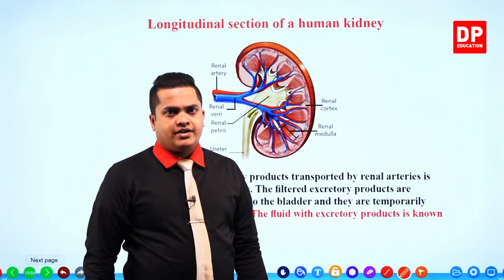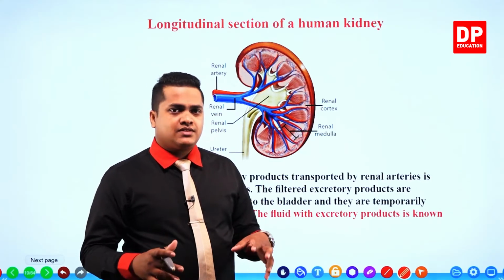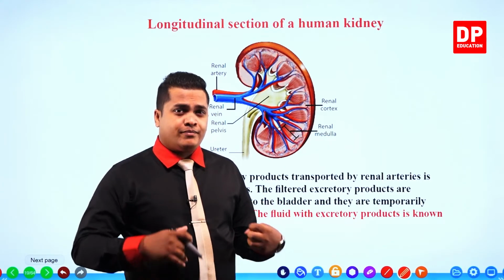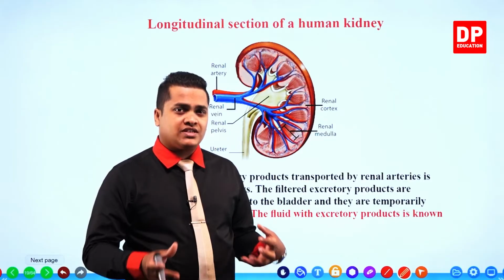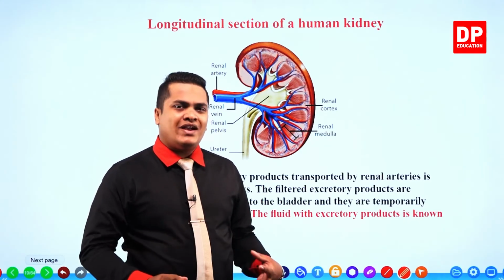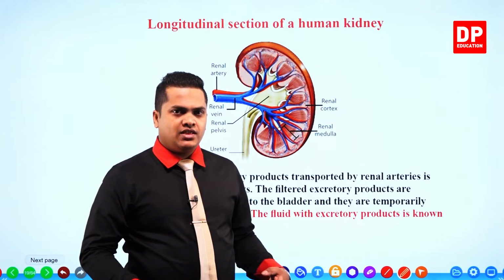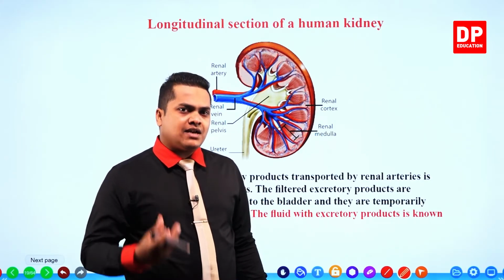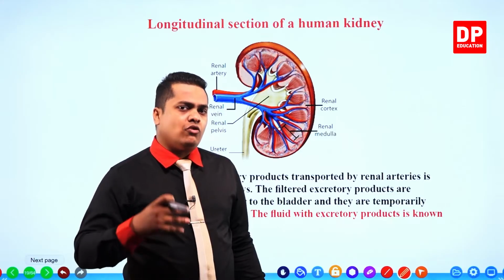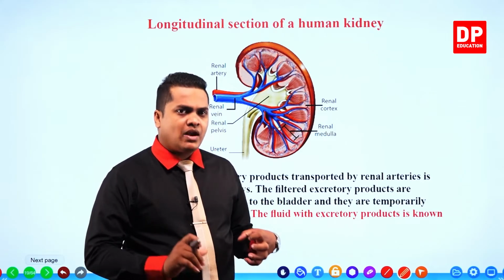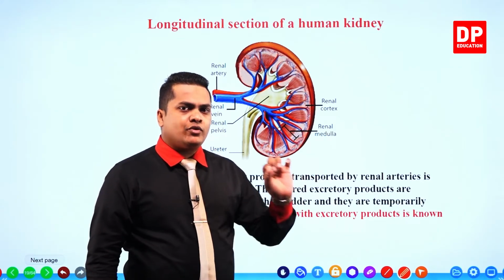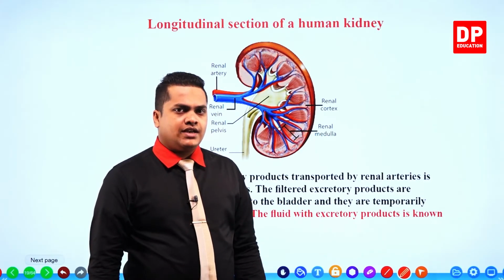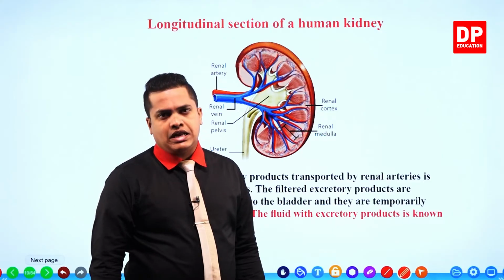I can give you simple examples like glucose, water, proteins, medication, hormones, steroids, whatever the material is, it gets dissolved within the blood and transported all around the body. So my dear children, excretory substances are also dissolved within the blood. Then blood carries excretory substances towards the kidney, especially through the renal artery.